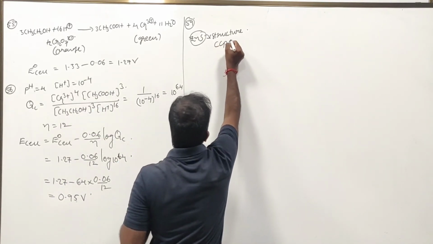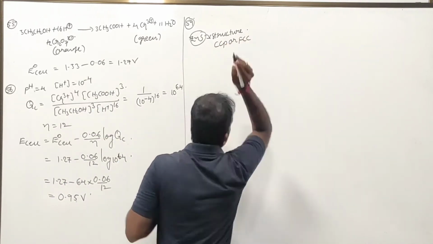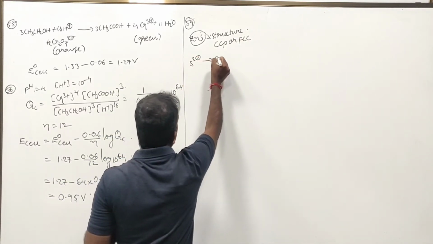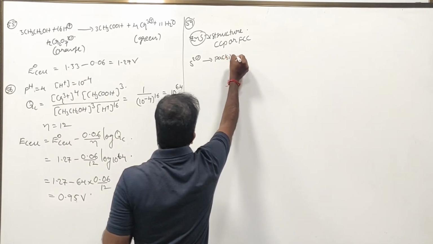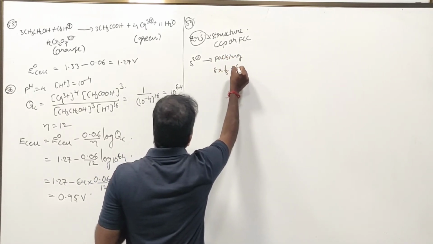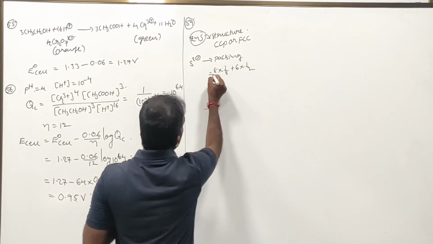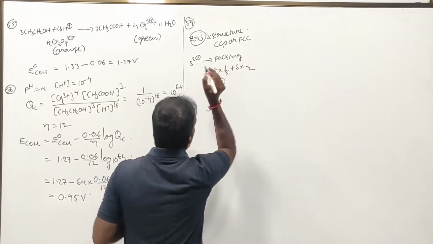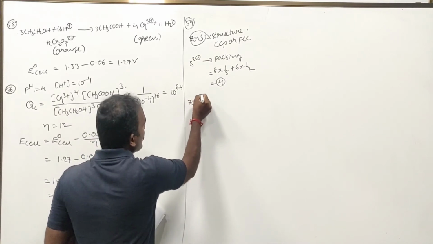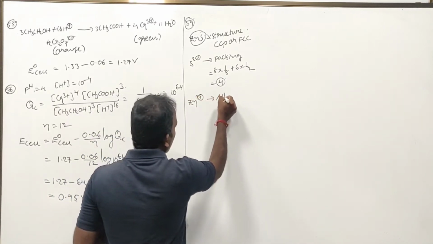CCP, which is also known as FCC structure. S2 minus ions participate in packing, which means 8 into 1 by 8 plus 6 into 1 by 2, that is equal to 4. So 4 S2 minus ions are present. Zn plus 2 ions are present in alternate tetrahedral voids.